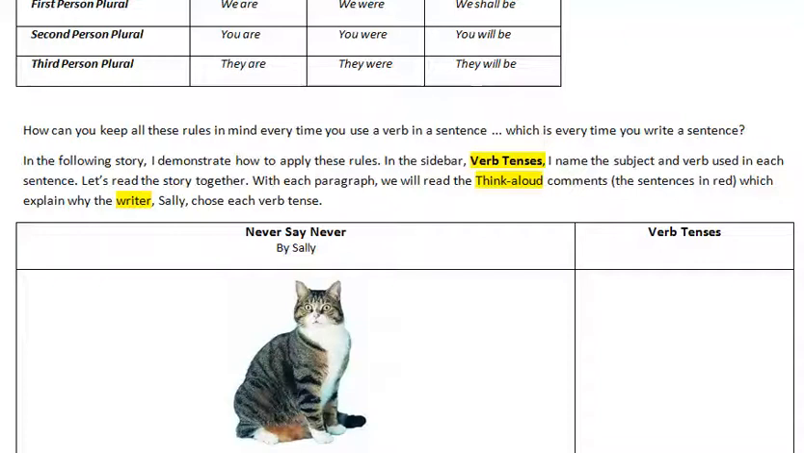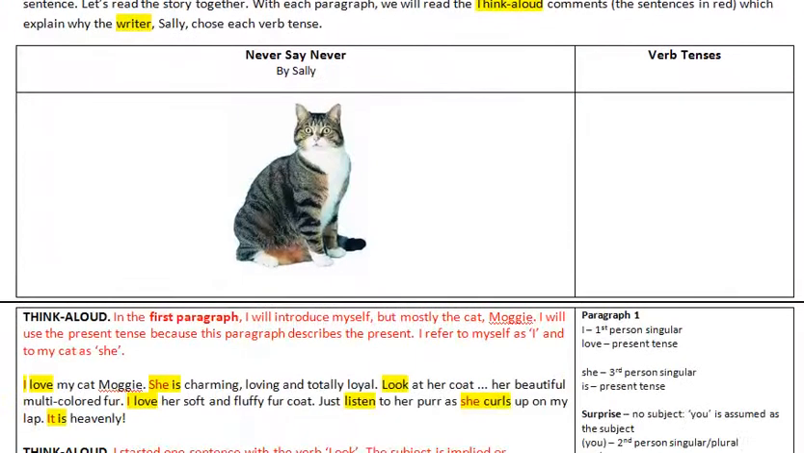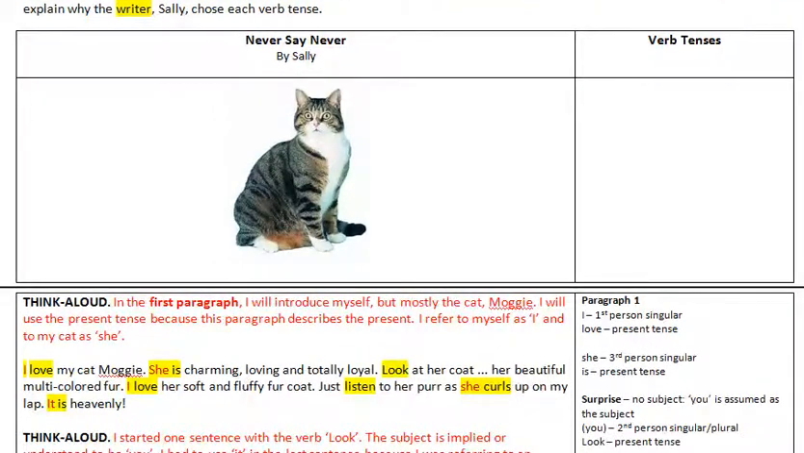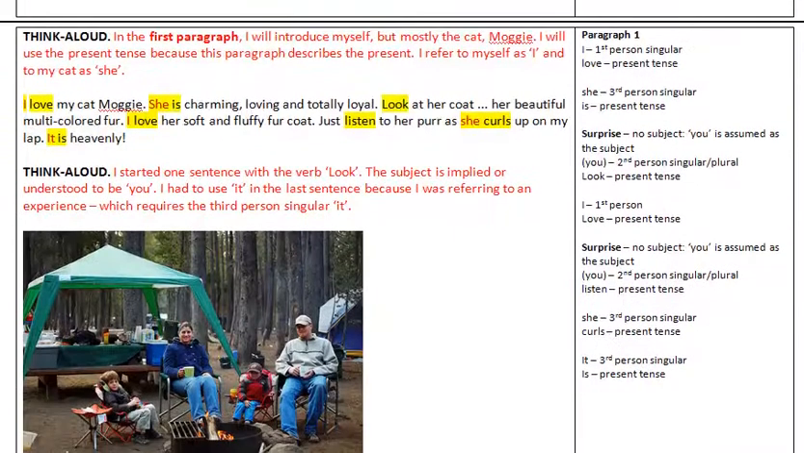With each paragraph, we will read the think aloud comments, the sentences in red, which explain why the writer, Sally, chose each verb tense. Never Say Never by Sally. Think aloud. In the first paragraph, I will introduce myself, but mostly the cat, Moggy. I will use the present tense because this paragraph describes the present. I refer to myself as I and to my cat as she.